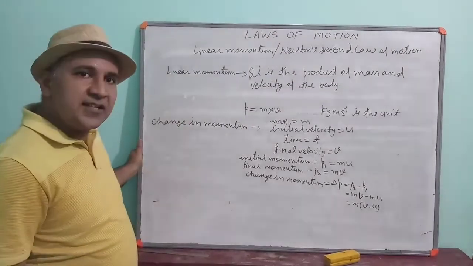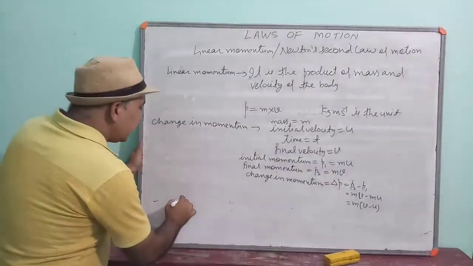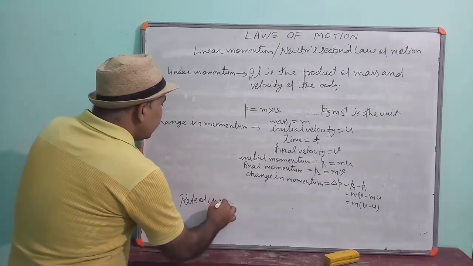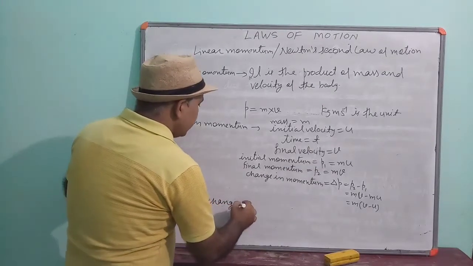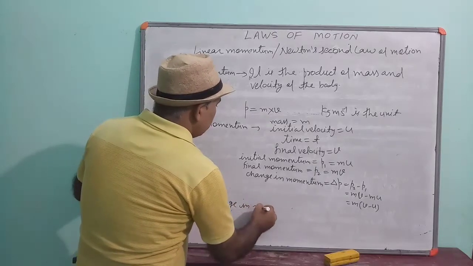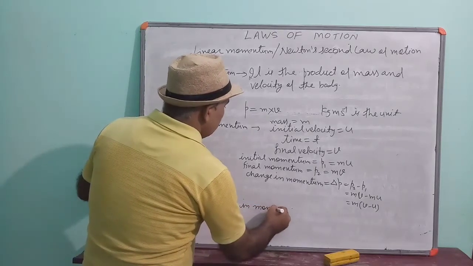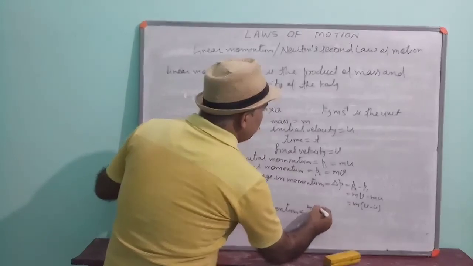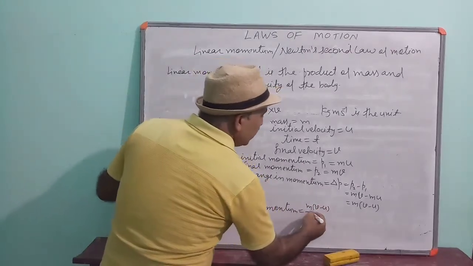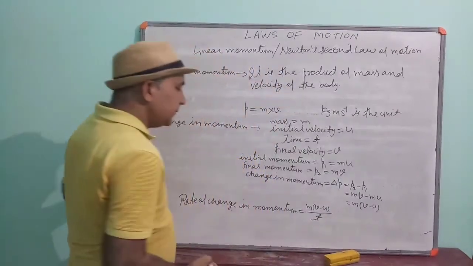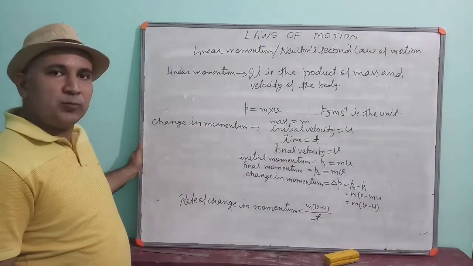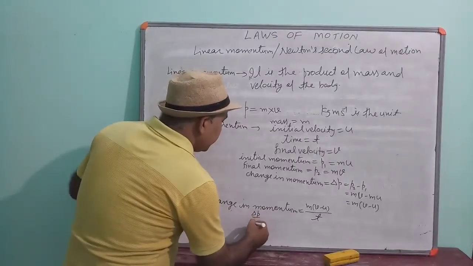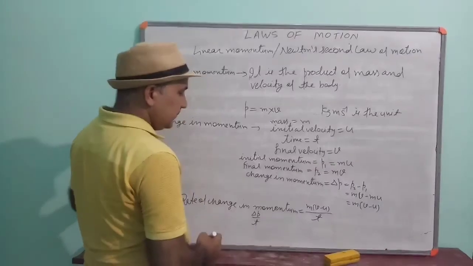If this is the change in momentum, then what will be the rate of change of momentum? Rate of change of momentum will be change in momentum divided by time t, that is delta p by t.